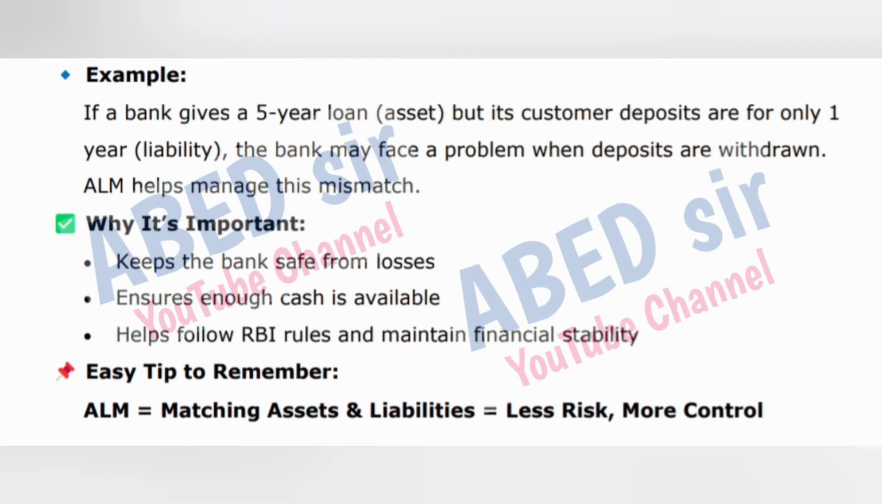Example: if a bank gives a 5-year loan asset, but its customer deposits are for only 1 year liability, the bank may face a problem when deposits are withdrawn. ALM helps manage this mismatch. Why it's important? Keeps the bank safe from losses. Ensures enough cash is available. Helps follow RBI rules and maintain financial stability. Easy tip to remember. ALM is equal to matching assets and liabilities is equal to less risk, more control.